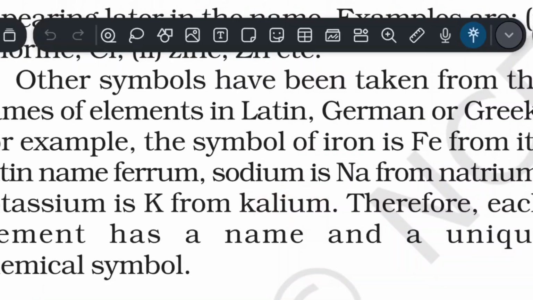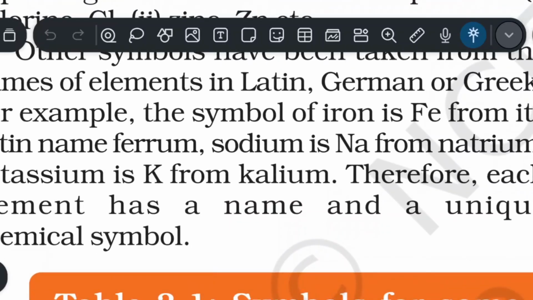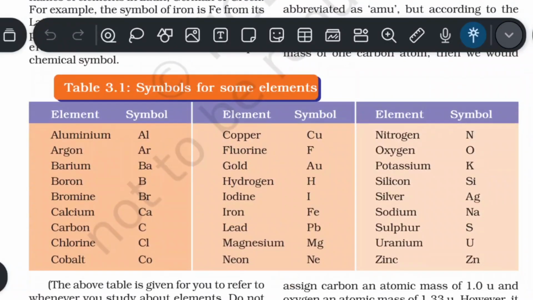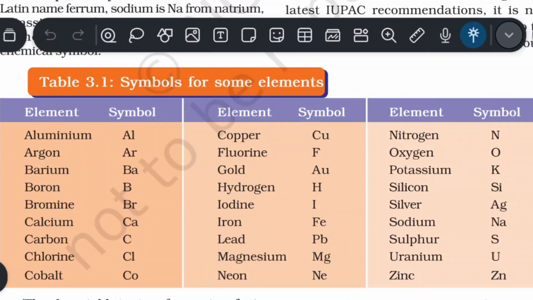Sodium is Na from natrium. Potassium is K from kalium. Therefore, each element has a name and a unique chemical symbol. Pause the video and observe the table for more idea.